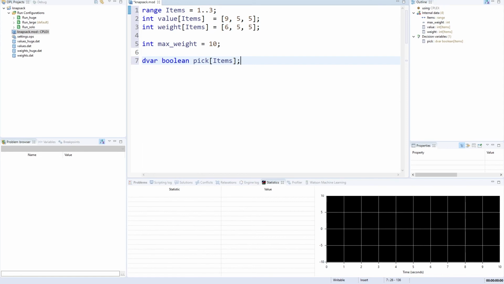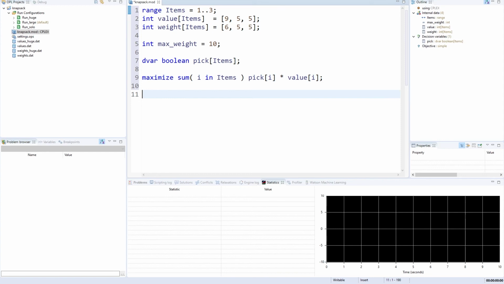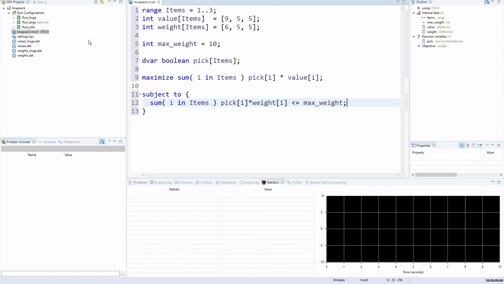We can just tell it that we want it to maximize the value of the items that it picks, the sum of pick i times value i. We can't just write whatever here. It has to be linear in the decision variables, but don't worry about it. That's a whole different lecture. We're just having a quick look. This actually still is really easy. It can just pick everything, get all the value. This isn't Knapsack. But we can just say, subject to weight of the picked items is at most max weight. Boom. Done. We are allowed to write this.